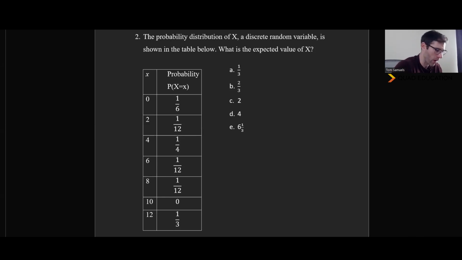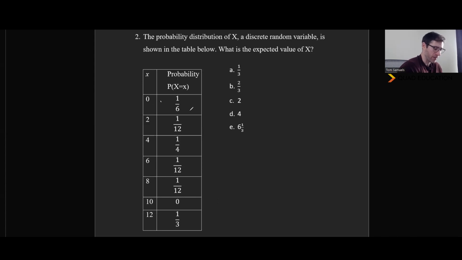Okay, this guy asks, the probability distribution of x, a discrete random variable, is shown in the table below. What is the expected value of x? Very fancy words. And so what we can do here is basically just start multiplying these across to see what their probabilities are. And another really important tactic is to always glance at the answers before you start doing a problem. So we've got a third, 2/3, 2, 4, and 6. And so we want to know, we're at almost a third of the 1/3 is the outcome, and then 6 could be the outcome as well.